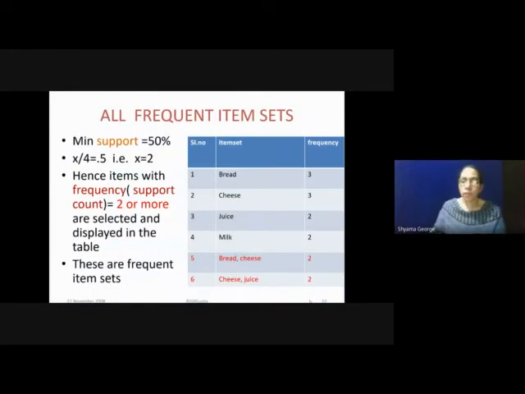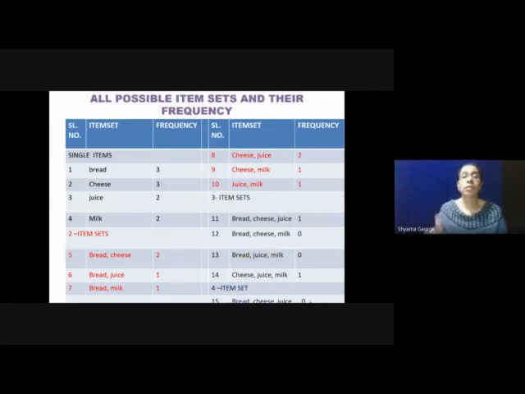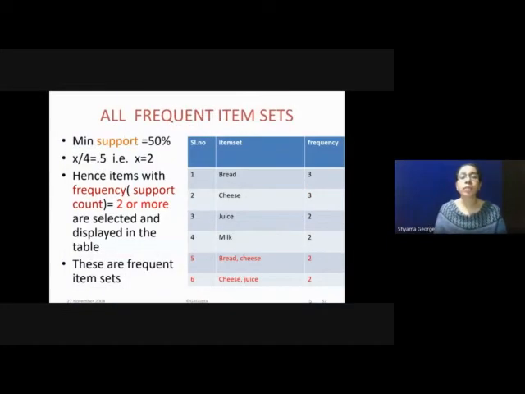Now, from the table containing all possible items, all possible combinations of items and their frequencies, we can find out frequent item sets. Frequent item sets are item sets having minimum support. In this problem, the minimum support value is 50%.